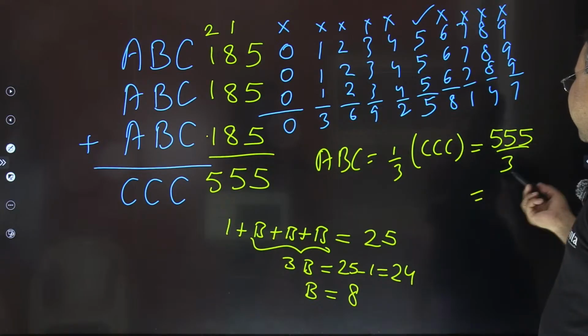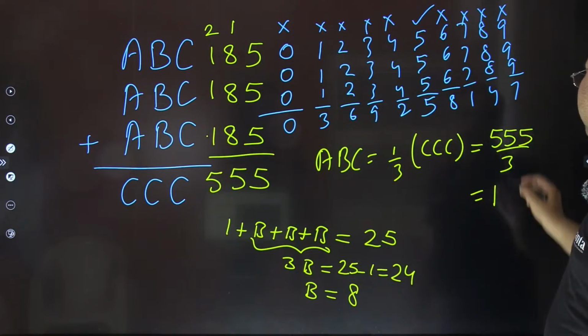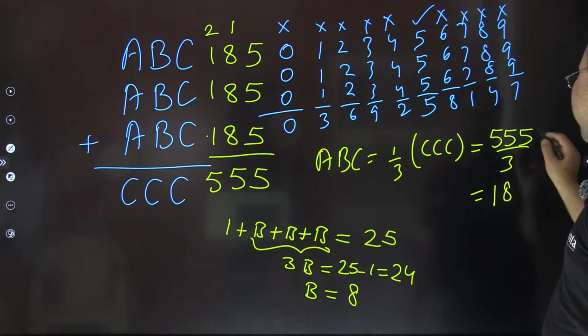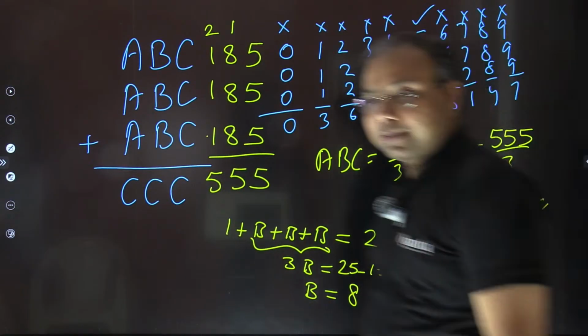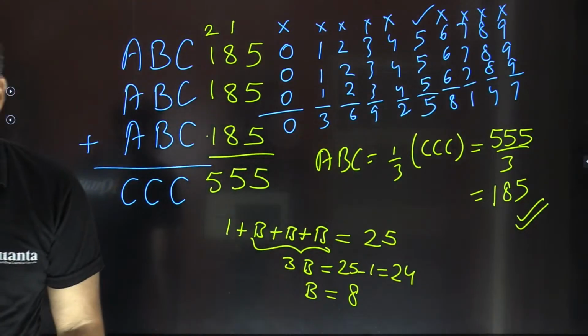That is the direct question now. 3 ones are 3, 3 8s are 24, 1 is remaining, 15, so 3 5s are 15. So 185. Is it okay?